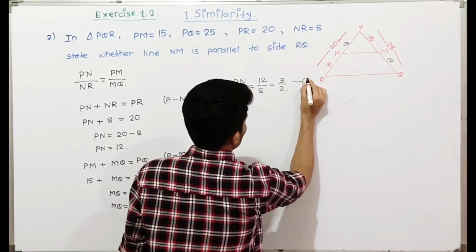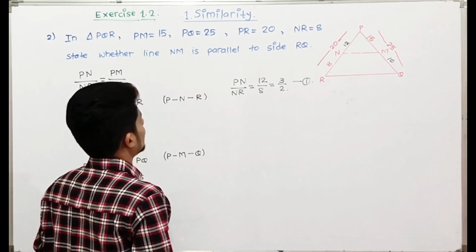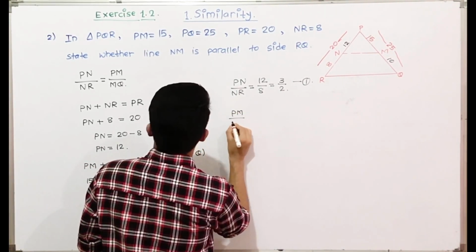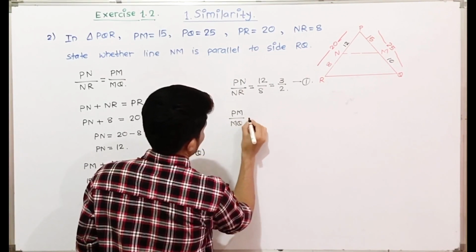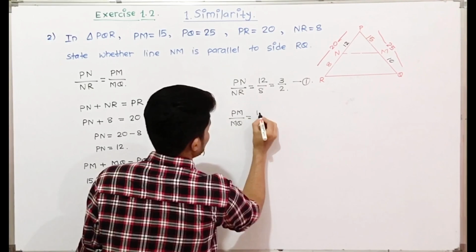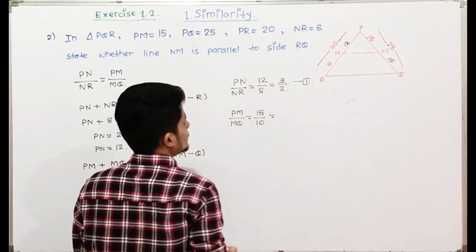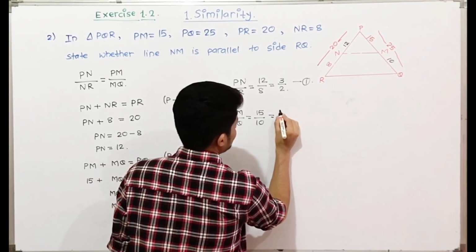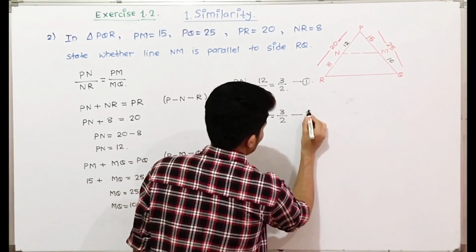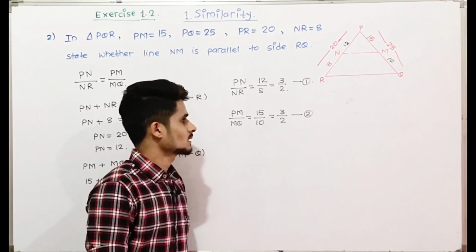So 3 by 2 is the ratio for PN upon NR. Similarly, we'll take another ratio, PM upon MQ. We have the value for PM as 15 and MQ as 10. If we divide both by 5, then 5 threes are 15 and 5 twos are 10. So the ratio for PM upon MQ is 3 by 2.